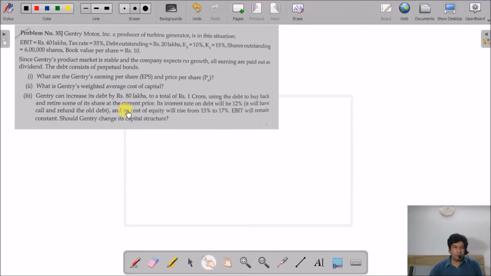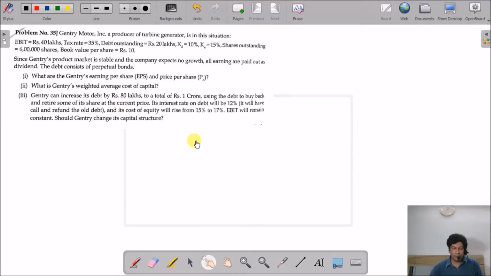So I think this much is visible. So right now we are going to this another sum. This sum is very important from exam point of view. So we are going to read this sum.